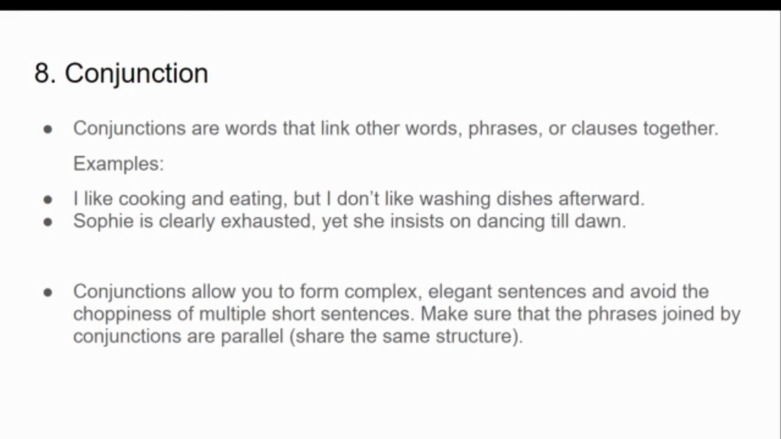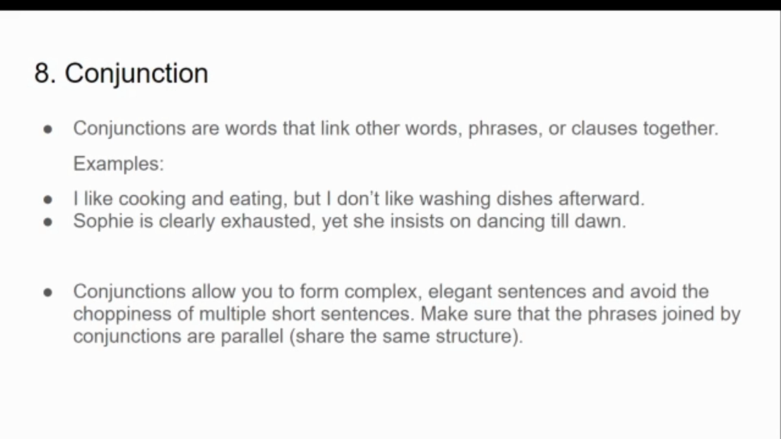In another example, Sophie is clearly exhausted, yet she insists on dancing till dawn. In this sentence, there are two clauses. Sophie is clearly exhausted and she insists on dancing till dawn. And yet is connecting them. Hence, yet is a conjunction here. What does a conjunction do? Conjunctions allow us to form complex, elegant sentences and avoid the choppiness of multiple short sentences.